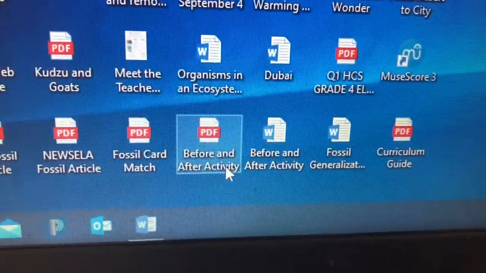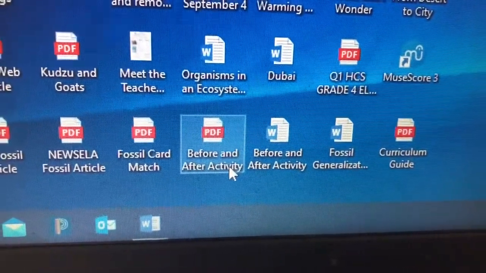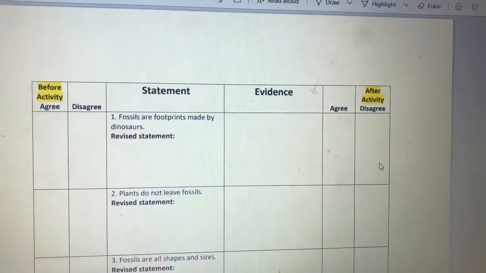So on these lessons, we have examined fossils, we have watched videos, we have read articles, we have collected evidence, we have recorded evidence. I mean, we've done so much. And now I want us to go back to the first document that we used on the first lesson. It is a document titled Before and After Activity. Click on it and open it, please. Remember, it looked like this.